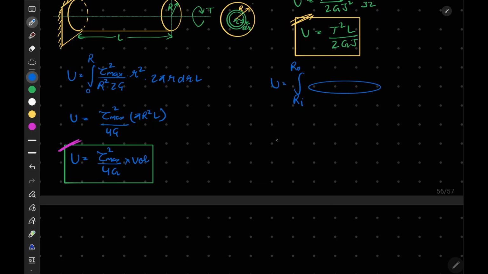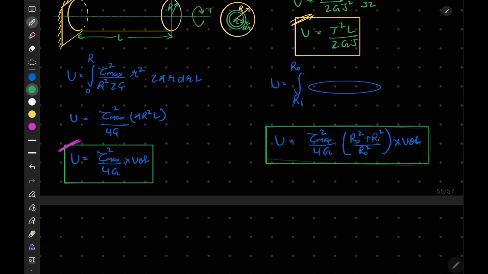If we solve this, we will obtain U is equal to tau max square by 4G times r_o square plus r_i square divided by r_o square, multiplied by the volume. This is our relation for strain energy in case of a hollow shaft.